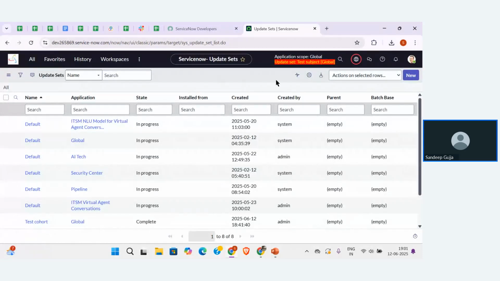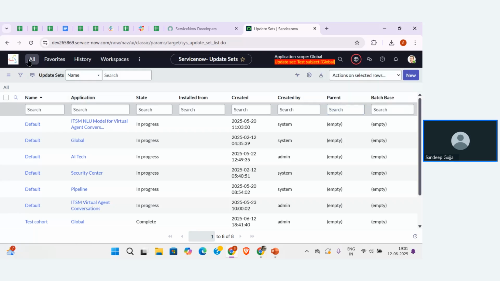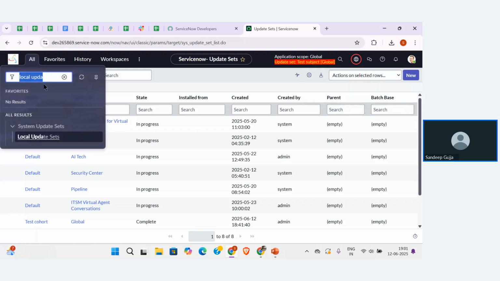Now let me click on the application picker to show you in which update set I'm working. Now I'm in the test update set. Okay. So now let me go to the table that I created, that is sample data. So we have created one table, right? Let me go to the table.